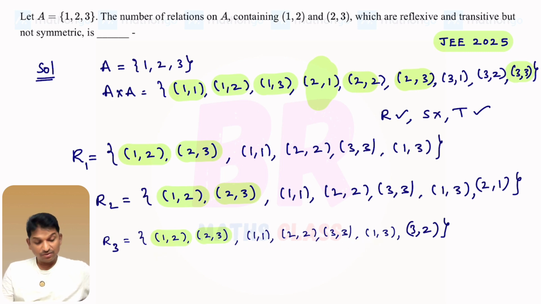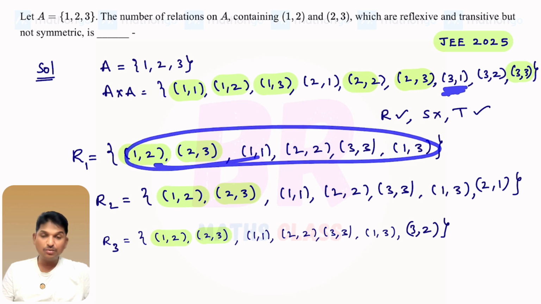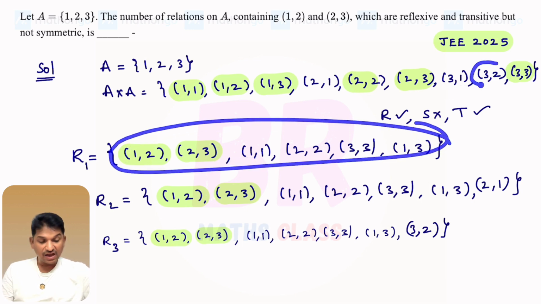Okay. Now you see this 3 comma 2 also added. When I check for 3 comma 1, this relation is not transitive, right? But we want an example for a transitive relation. Now what I did actually in this: first I wrote 2 comma 1, I checked. Next I wrote 3 comma 1. In addition to these ordered pairs, I wrote 2 comma 1 and I checked. It is satisfying the condition. Next, in addition to this, I added 3 comma 1. I checked. It failed the condition. Next, in addition to these elements, I added this and I checked.